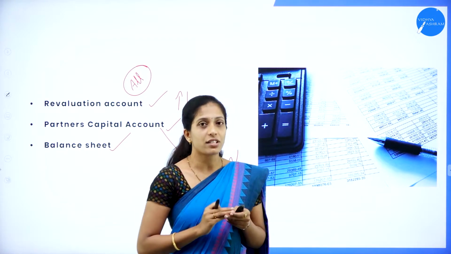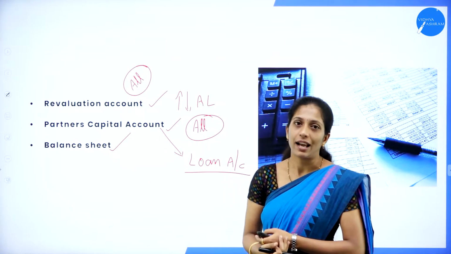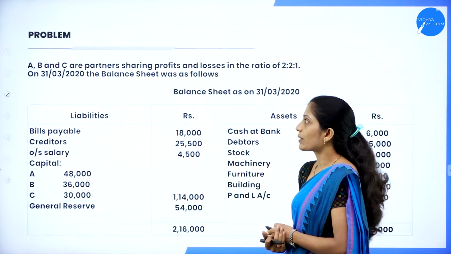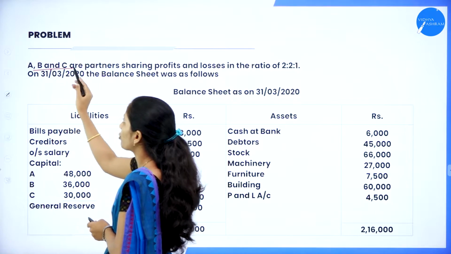So these are alternative chapters, admission as well as retirement. Both are similar. Only a few changes you have to make in the accounts. Now we shall directly go through the question here. A, B and C. So this is a problem of 12 marks.